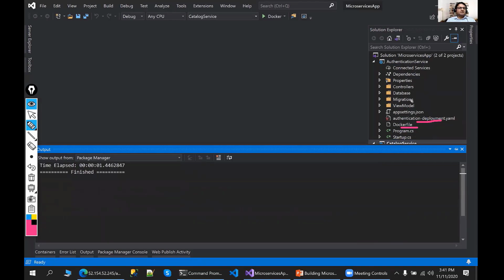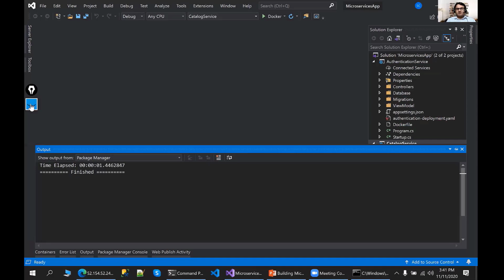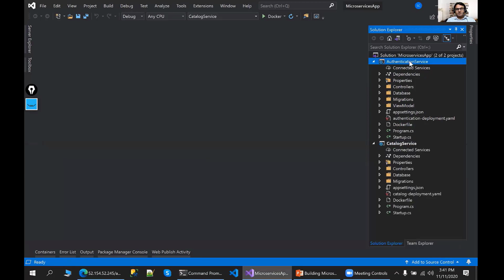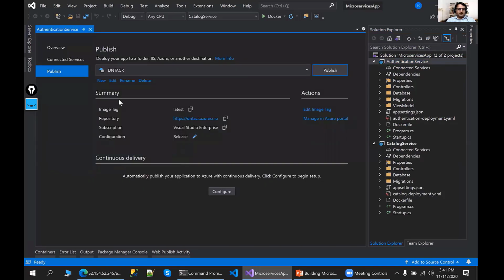So as we have done for the catalog microservice, the same thing we have done for this authentication microservice as well. And the same we can push to the ACR as well. So just right click over there and there is option publish and publish this Docker image also to the ACR. So you can see already the profile already created over there.